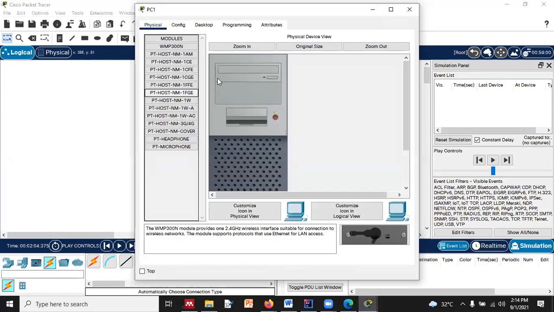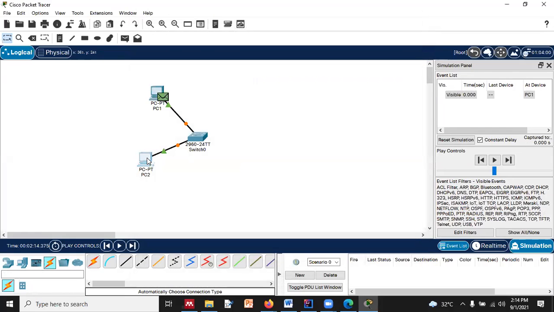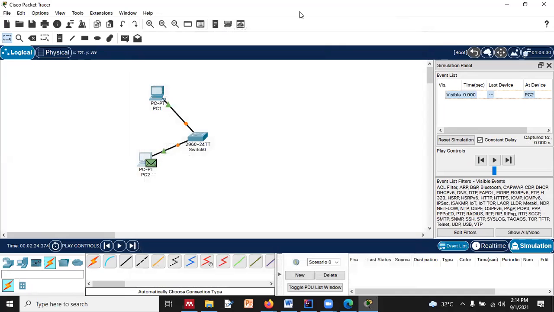What is needed additionally? We need to provide the IP address. So I'm just giving this IP, right? And this one. And those who were absent in the previous lab, you are requested to kindly check my video on the YouTube channel, right? So you will have some idea if you have missed something, or if someone wants something to be repeated, you can check it from there, right?